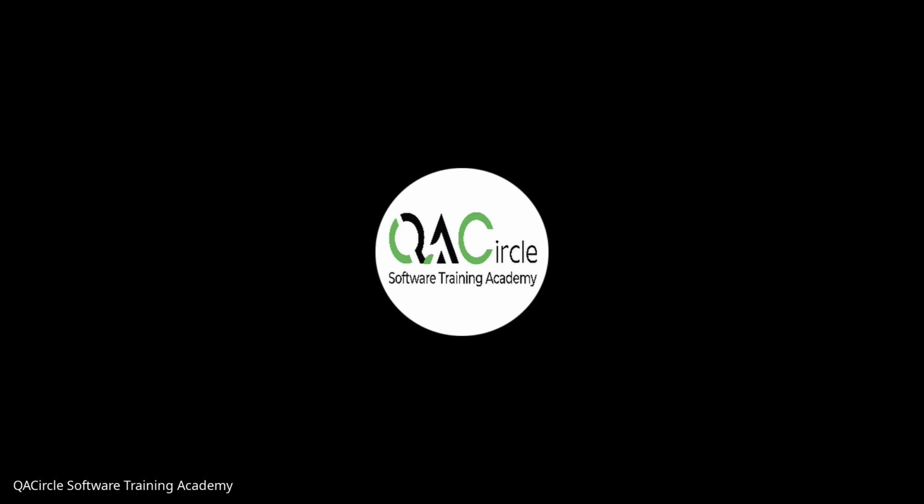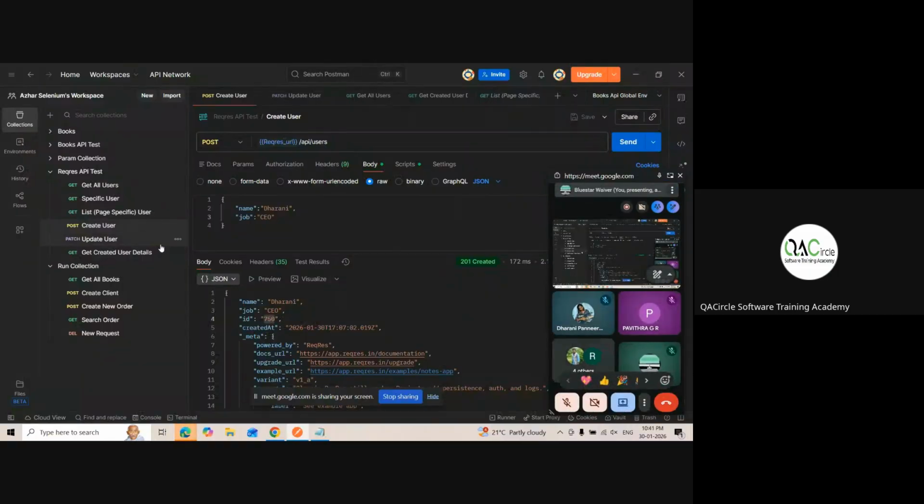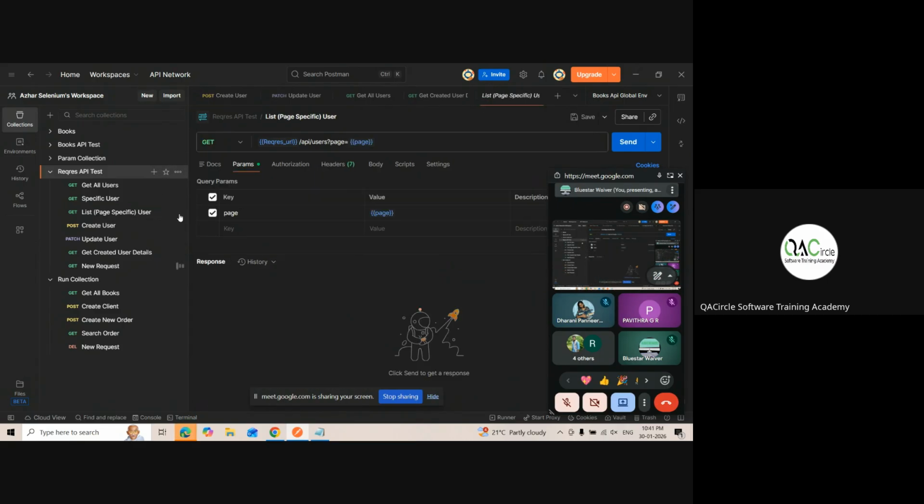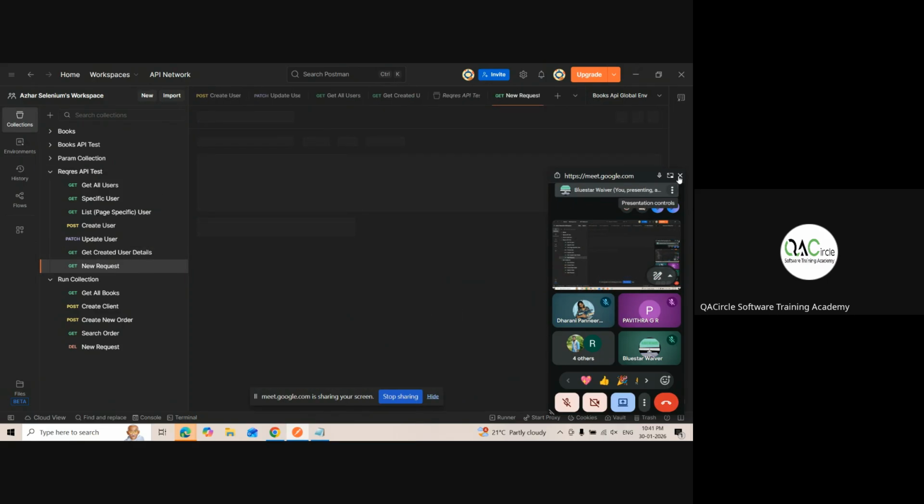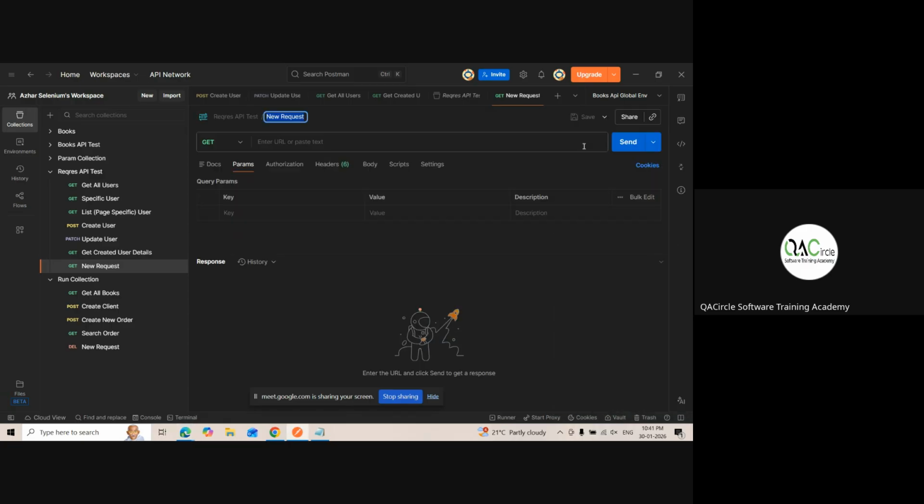Okay. Let me share the screen now. Go to entire screen. Here. So last but not least, I'll do the delete user. For delete user, which method do you have to use? Which method? 204. Good. 204 no content, but the method is delete. The status will be 204. So API users and user will be 2 only, because that's how they have given.